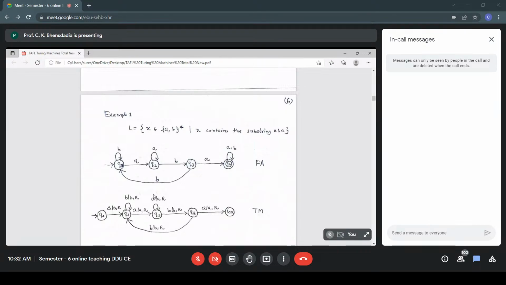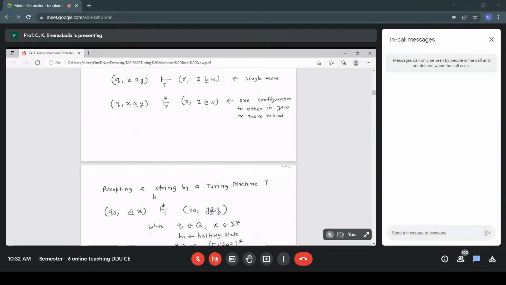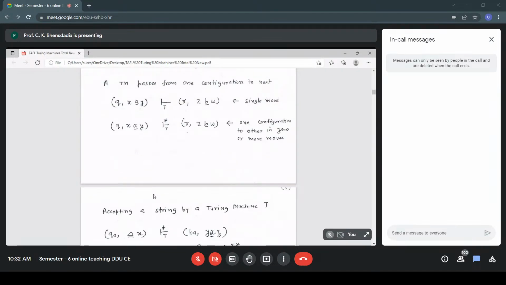If someone has a doubt, they can ask me. Please understand that the HA state is our accepting state. We don't need to process further input. The string gets accepted; that was the condition for acceptance of a string. Accepting a string, you go to the HA state, and the content of Y or A or Z can be anything. Once we reach the accepting state, the string gets accepted, with no need to process input further. This is one of the functional differences between the Turing machine and other models of computation.